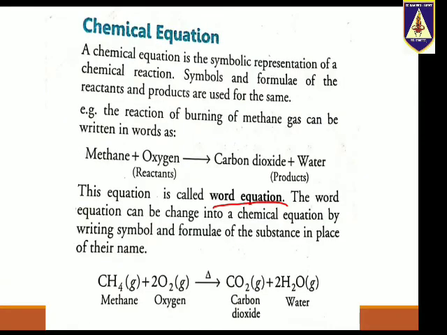Chemical equation. A chemical equation is the symbolic representation of a chemical reaction. Symbols and formulas of reactants and products are used for the same. For example, the reaction of burning of methane gas can be written in words as methane plus oxygen gives carbon dioxide plus water. This equation is called word equation. The word equation can be changed into chemical equation by writing symbols and formulas of the substances in place of their names. CH4 gas plus 2O2 gas on heating gives CO2 gas.